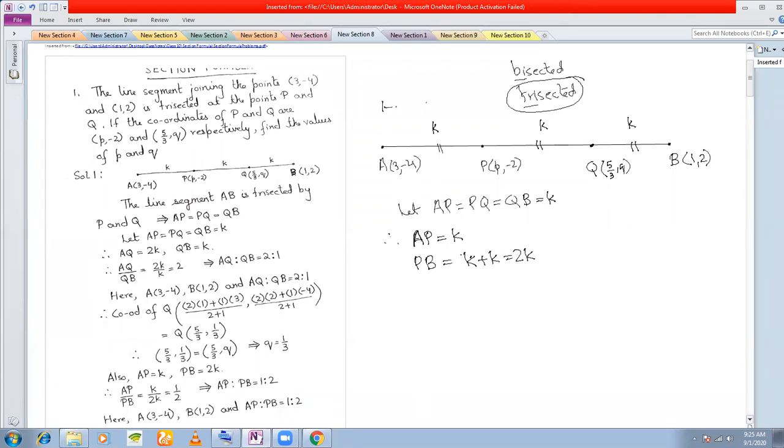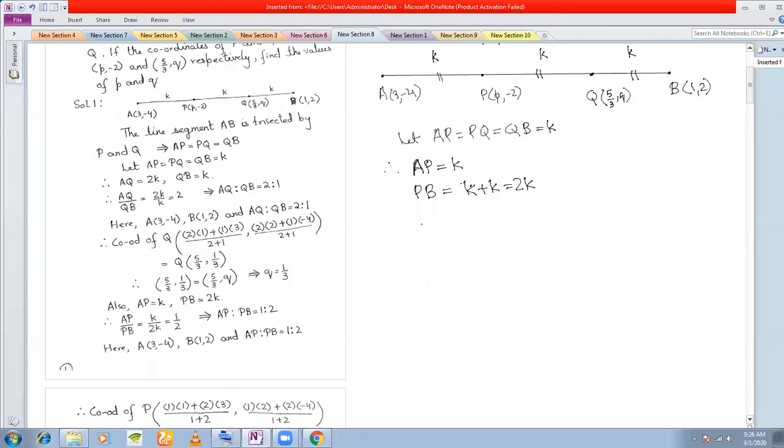This length is K. So what is this length? 2K. That is what I have written. AP is K, PB is 2K. Okay. So what is the ratio of these two? Therefore, AP by PB is K by 2K, which is half.